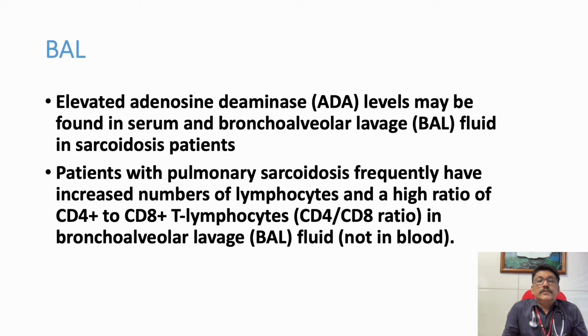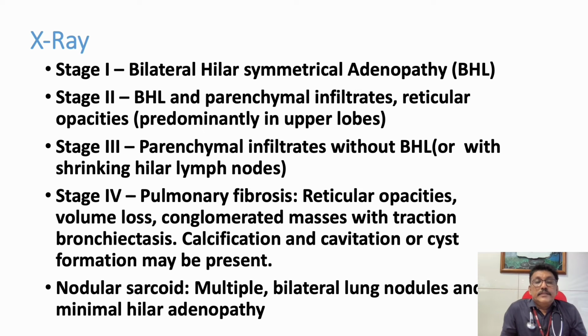Patients with pulmonary sarcoidosis frequently have an increased number of lymphocytes and a high ratio of CD4 to CD8 lymphocytes in BAL. So, BAL is an important investigation in sarcoidosis. It can pick up the CD4 CD8 ratio and elevated ADA levels. Now, X-ray is the most important tool to pick up the possibility of sarcoidosis. Patient who has mild fever and progressive dyspnea, when we take an X-ray, it exactly resembles tuberculosis. That is a problem in X-ray.